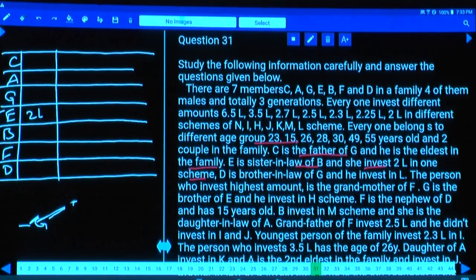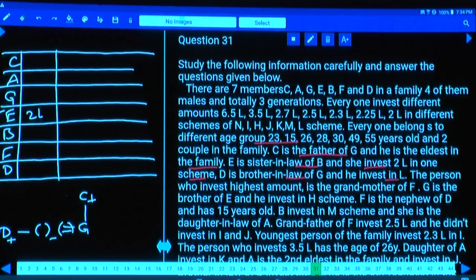Now there is no space here, so I am adjusting. And C is the father of G. We have taken that information. C is the father of G, and G is here. Brother-in-law means G's wife's brother. Who is that person? D. D is the brother. This is one point. What is the other possibility here? G's sister's husband. That is the second possibility. There are 2 possibilities: the spouse's brother or the sister's husband.